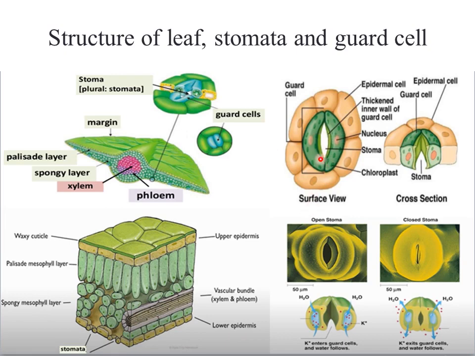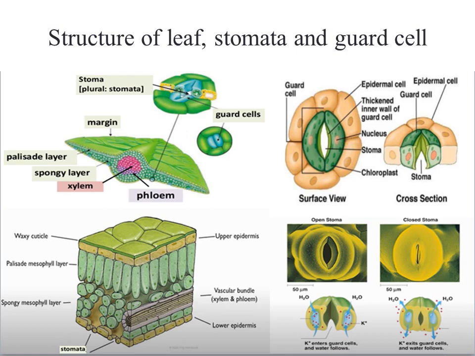Here we can clearly see a hole inside, which is called the stoma, and it is covered by two bean-shaped or lobe-shaped cells, which are called guard cells. And the guard cells are further covered by another layer of cells, which is called the epidermal layer or subsidiary cells, as I told you in the last slides.